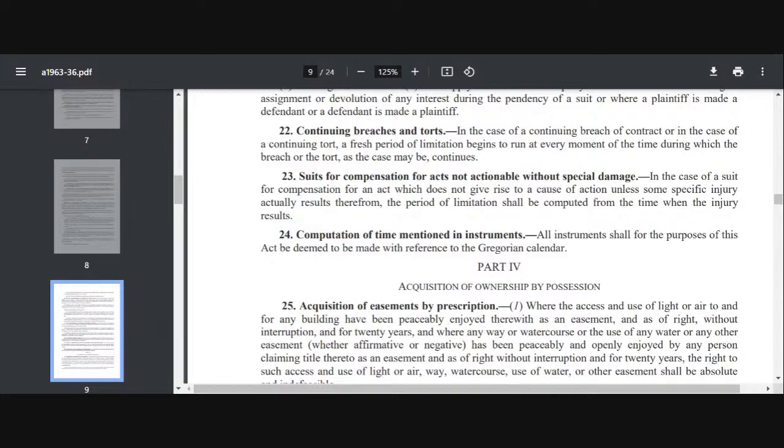So in case of suit for compensation, where there is no cause of action unless a specific injury is resulting, the period of limitation is to be computed from the time when the injury results, right? So